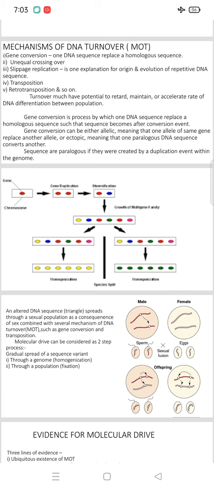That means in the case of the male, we can see that small triangle portion, that is an altered DNA sequence in the male and female. In the male, that is sperm, and from the female, that is the egg, the sperm and egg go for sexual fusion, and that produces two types of offspring.